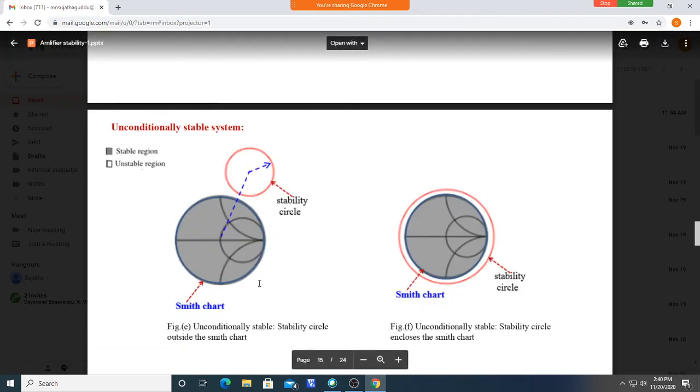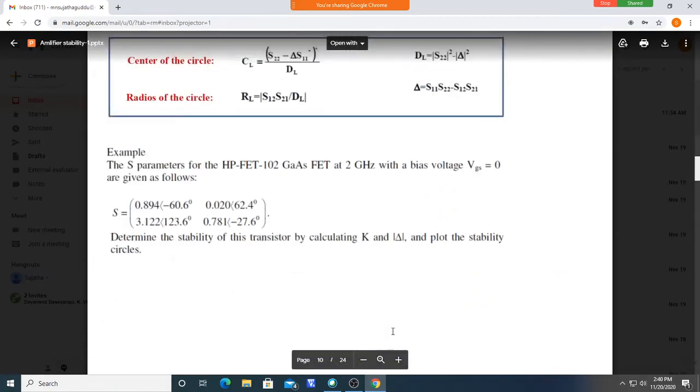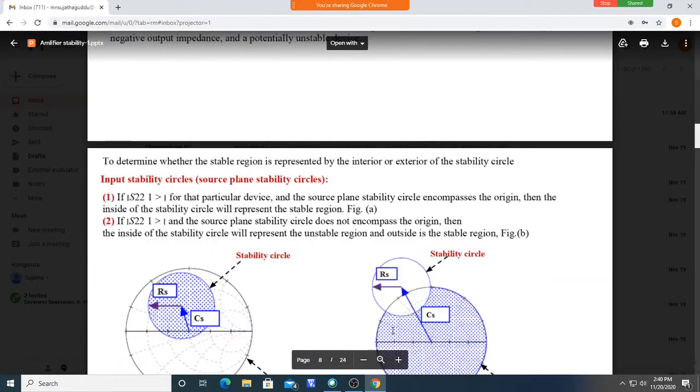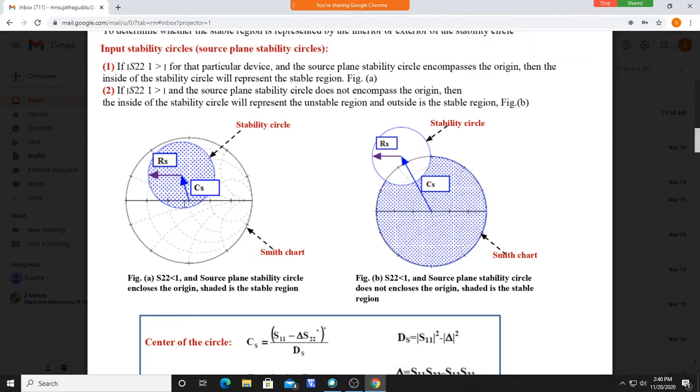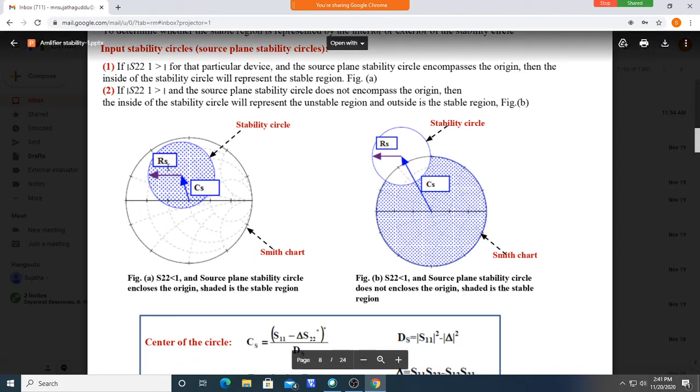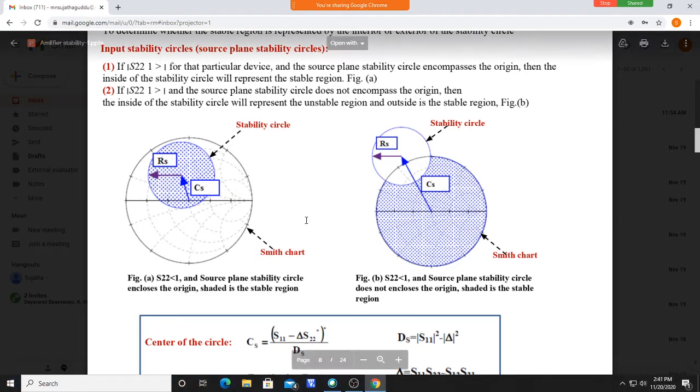Now, how to choose the stable values is one question here. This is the input stability circle on a Smith chart. We have drawn the stability circle like this. Now which values on the Smith chart, which impedance values, give stable operation?